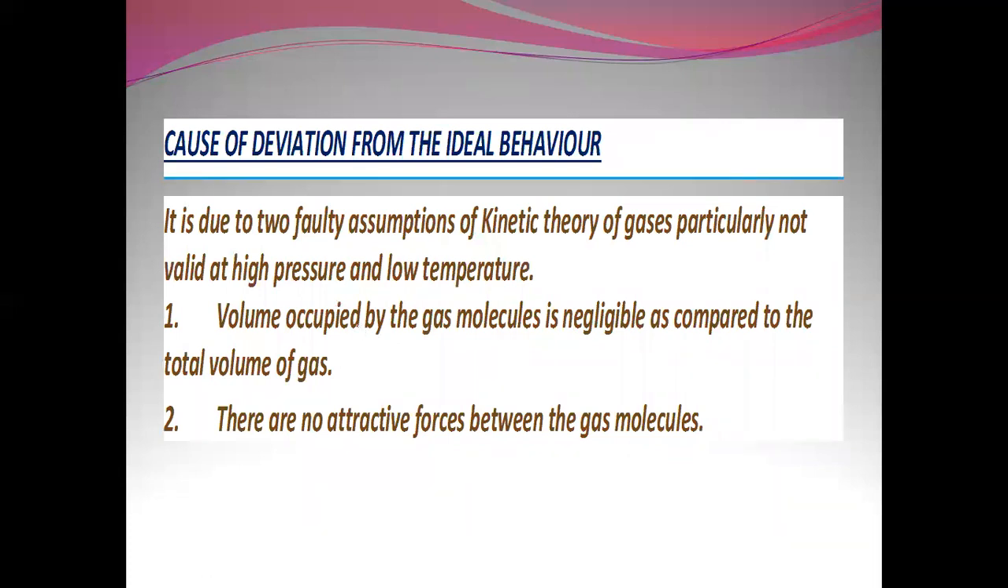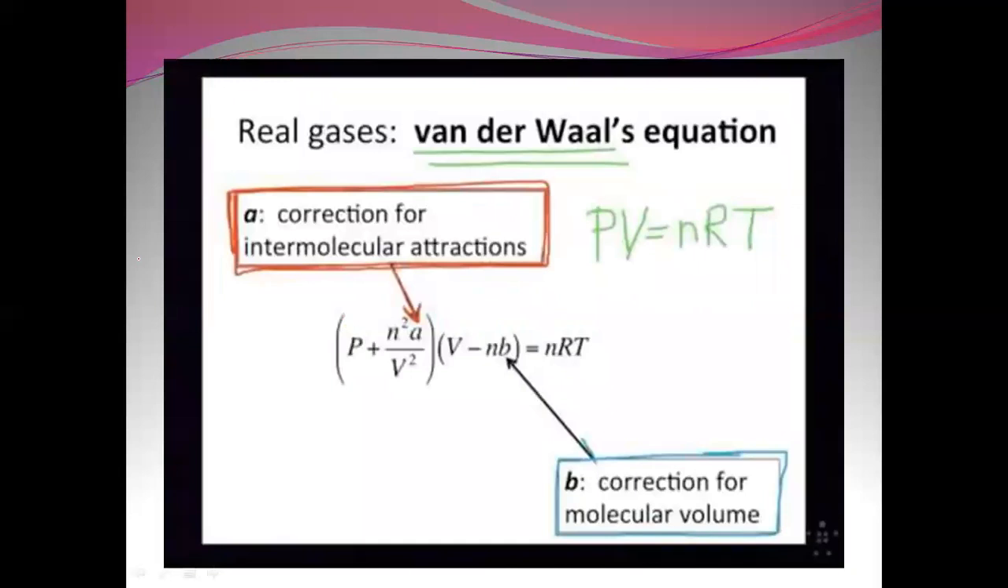The causes of deviation from ideal behavior: it is due to two faulty assumptions of the kinetic theory of gases, particularly not valid at high pressure and low temperature. The volume occupied by gas molecules is negligible as compared to the total volume of the gas. There are no attractive forces between the gaseous molecules. These are the two postulates of the kinetic theory of gases which are not obeyed by real gases, and the deviation occurs only at these conditions, that is high pressure and low temperature.